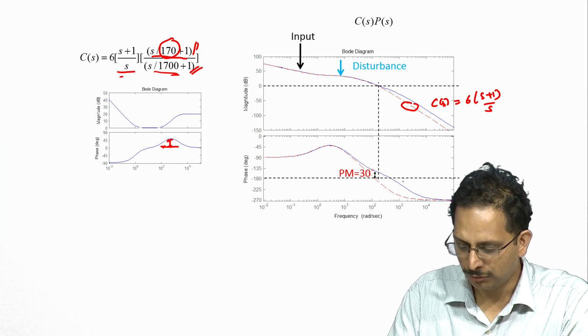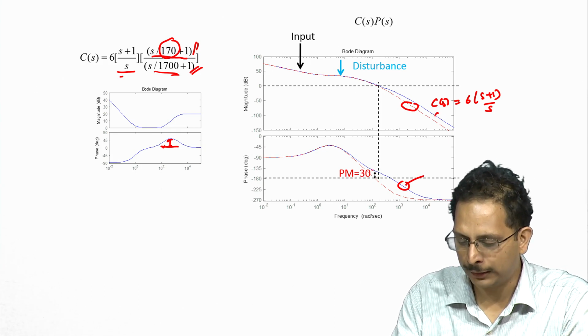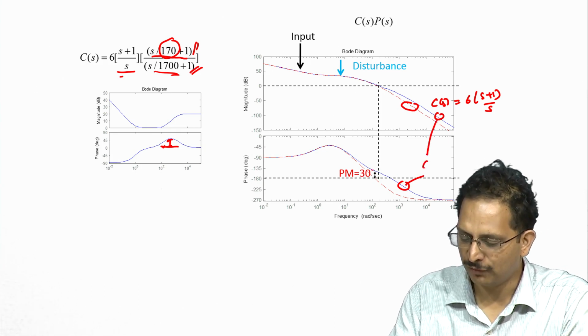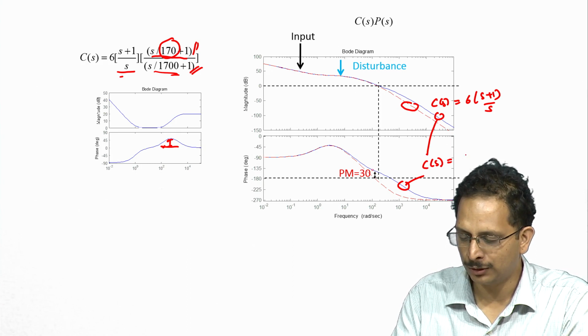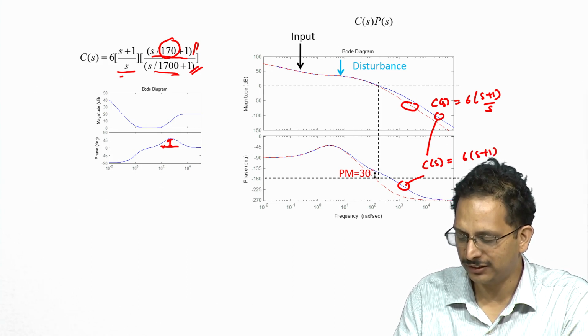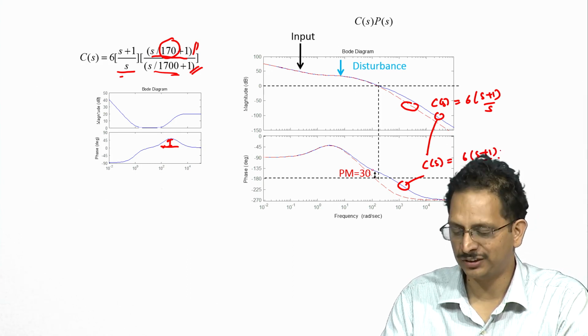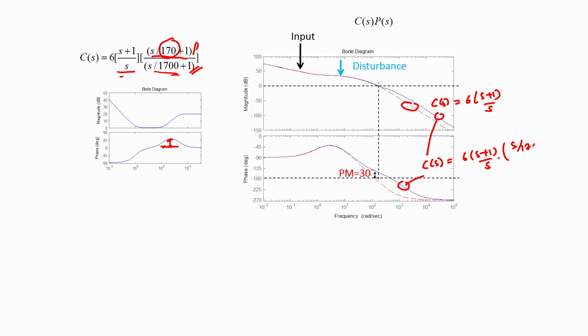So the blue phase response here and the blue magnitude response together are for the controller C of s equal to 6 times (s plus 1) by s times this lead compensator, namely (s by 170 plus 1) divided by (s by 1700 plus 1).